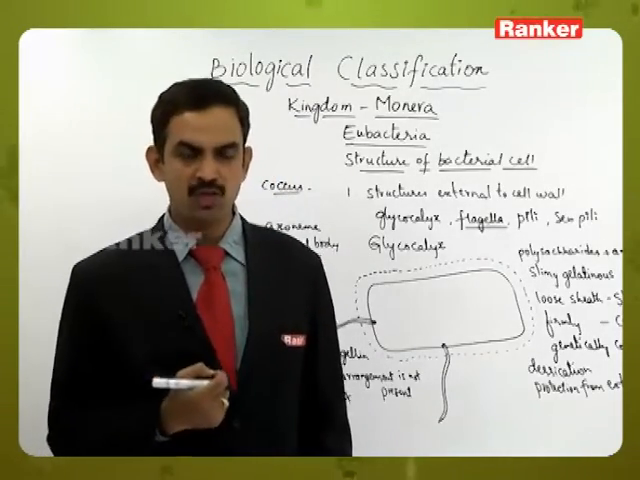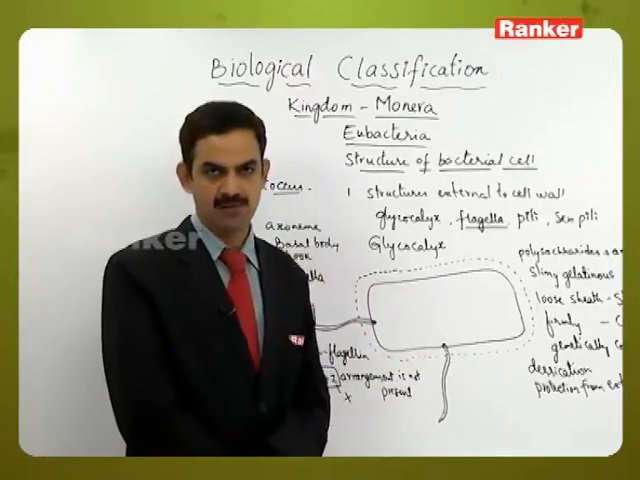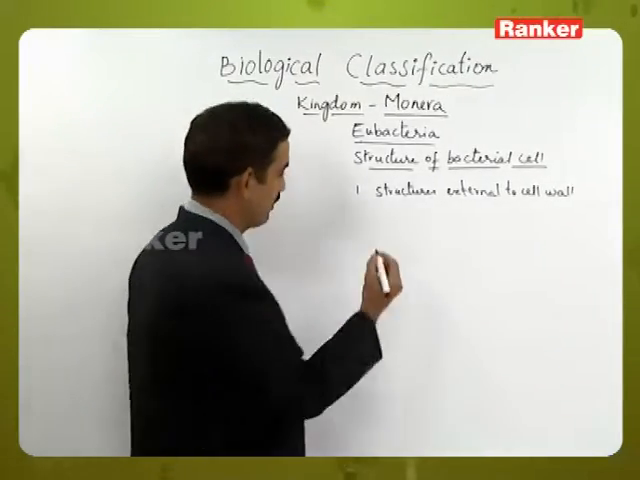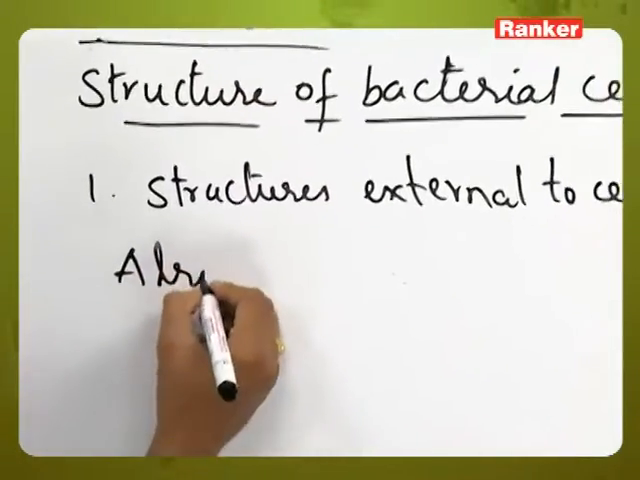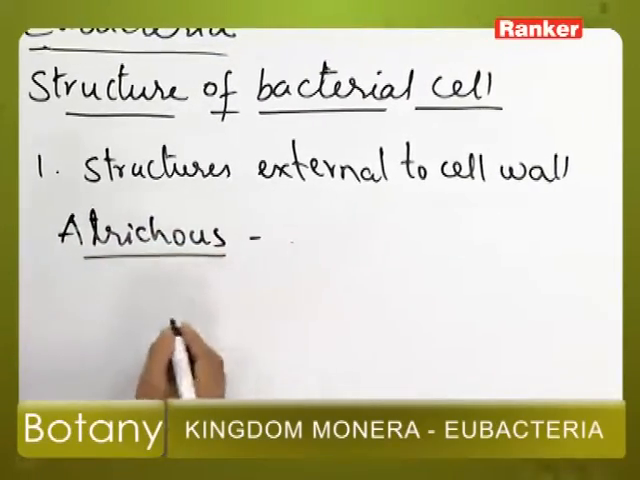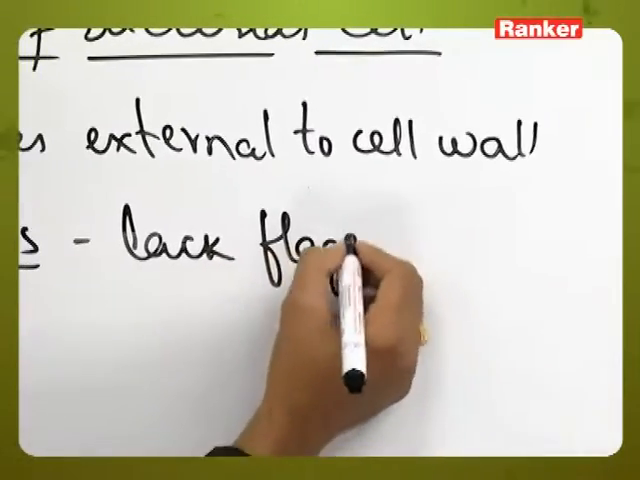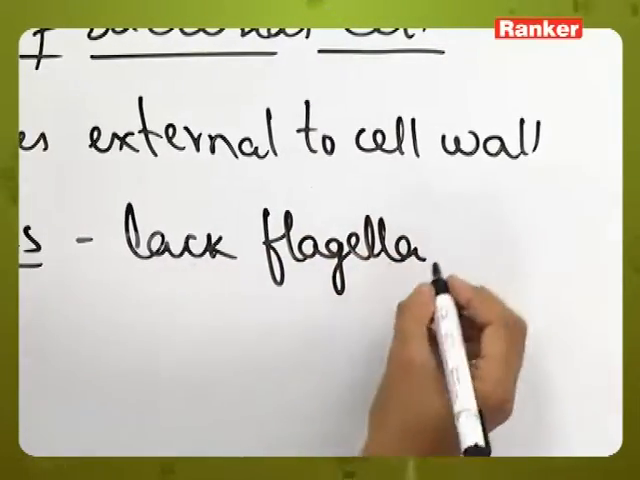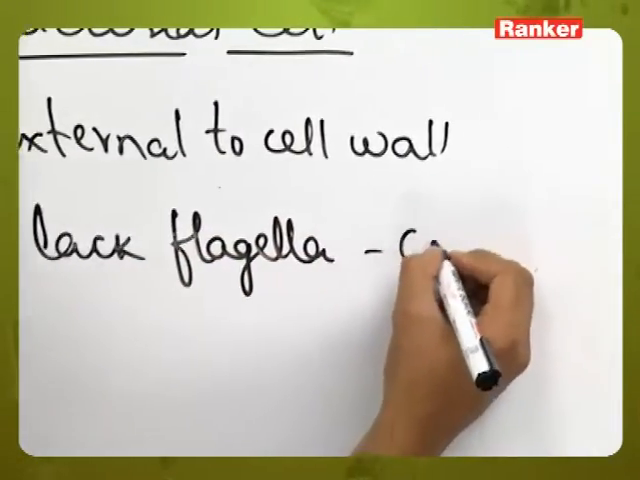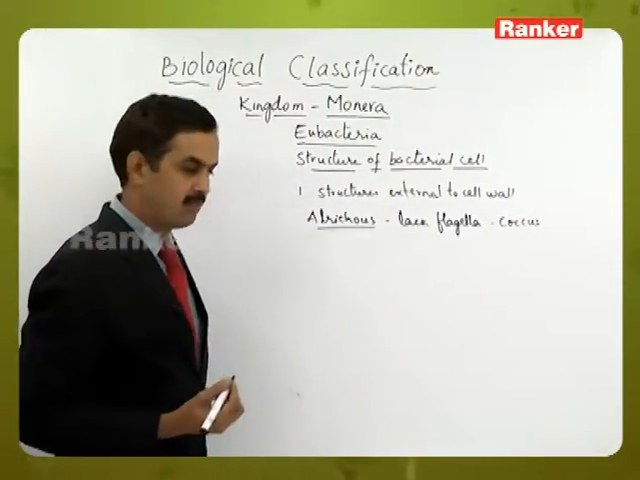Based on the number and distribution of flagella, the bacteria are classified into 5 types. Those 5 types are atrichous. Atrichous means the bacteria which completely lack flagella. The best example for this group of bacteria without flagella is the coccus bacteria.